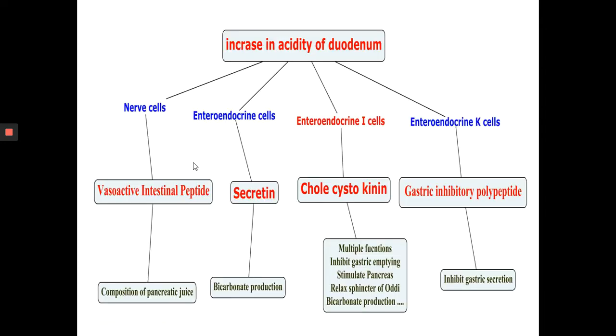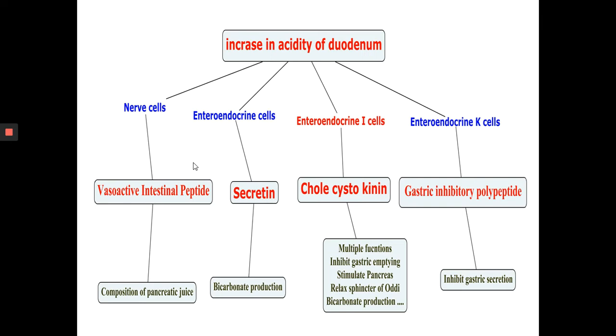Then the movement of chyme into the duodenum. The pylorus connects the stomach directly to the duodenum, which forms the first segment of the small intestine. At regular intervals, typically every 20 seconds, the pyloric sphincter, that is a small circular muscular layer, as we learned in the previous part, dilates to allow a small portion of the acidic chyme to pass into the duodenum.